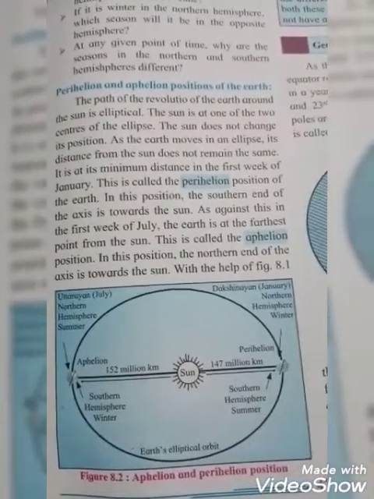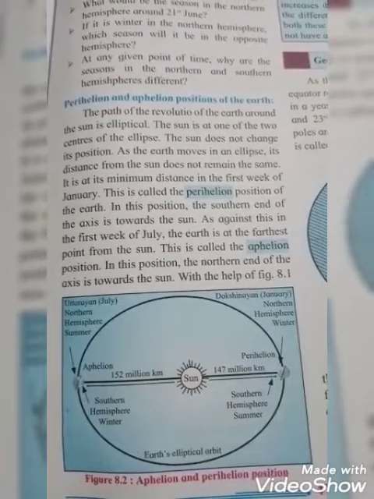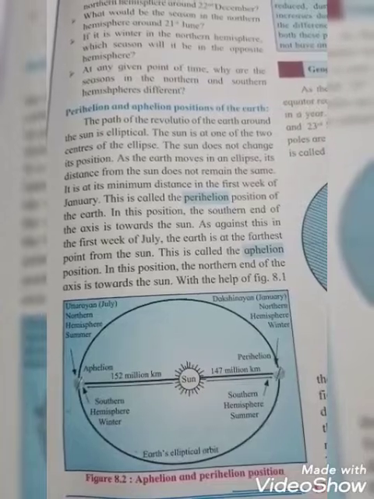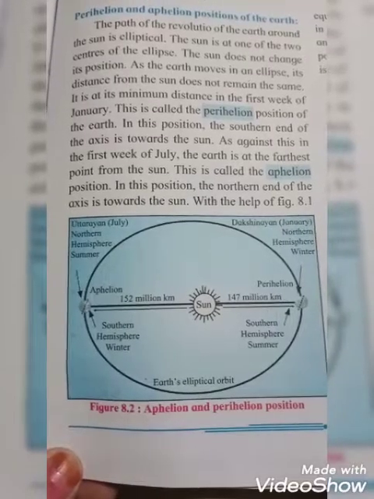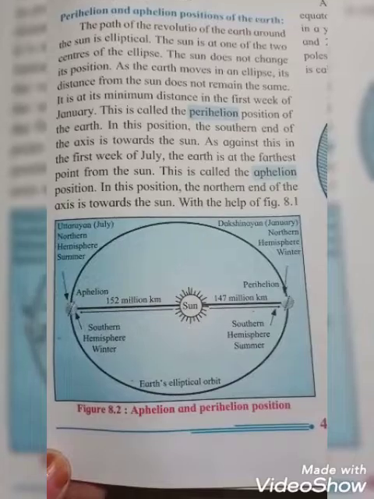Okay students, what you have to learn by heart is that when the earth is at minimum distance, we say perihelion, and when the earth is at the farthest point from the sun, we say aphelion. See this diagram, can you see that? Aphelion means 152 million kilometers, and perihelion means 147 million kilometers.